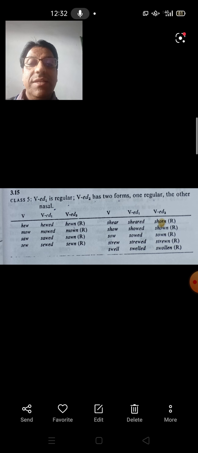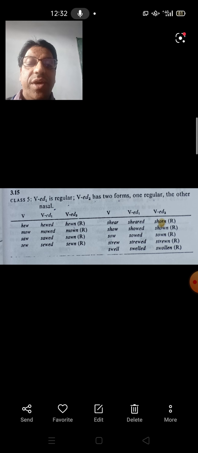So in this class VED1 is regular. VED2 has two forms, one regular and the other nasal. The regular form is of course the ED form, and the nasal form is the irregular form. Of course, it is also used in certain cases for certain regular verbs, where it is acceptable, but here it is the irregular form. The regular form is the ED form.